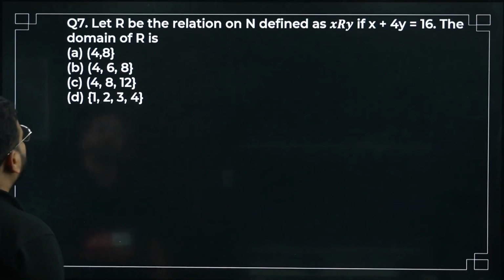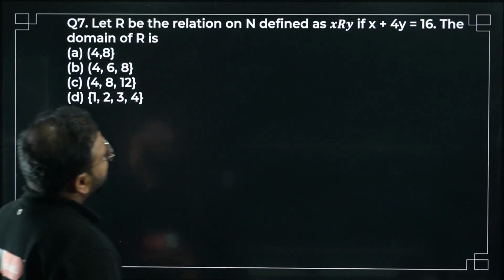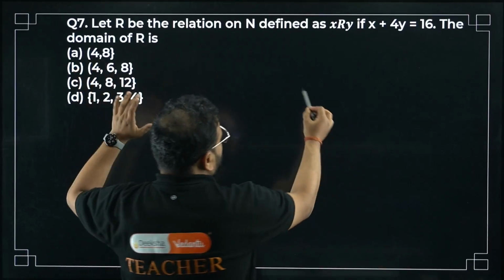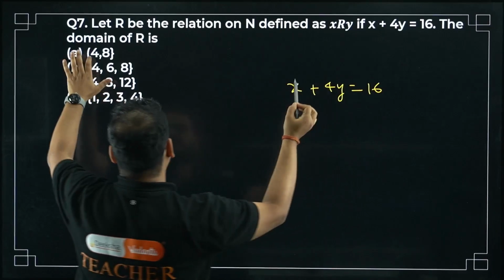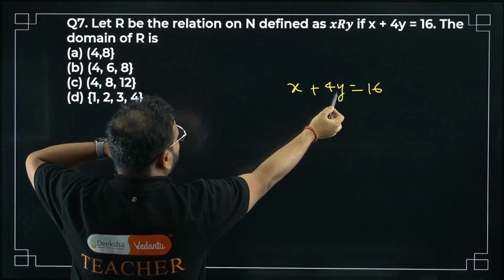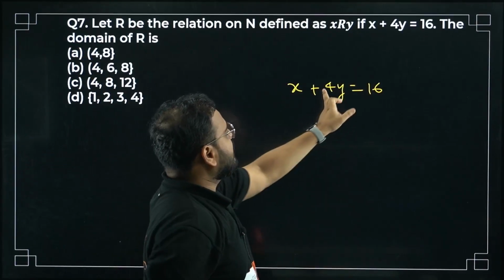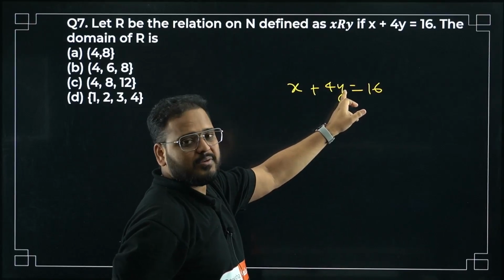Okay. So I can take 4 as x. Let's see. I take 4 as x. What do I have? x plus 4y equals 16. Take it, bacha, x as 4. 4 plus, what will happen to this? 4y is 12, na? So y is also 3.